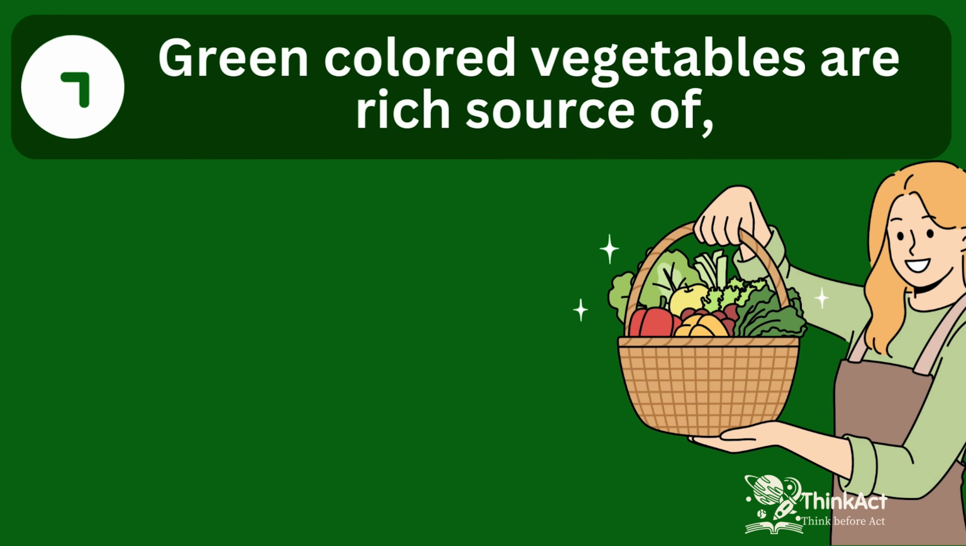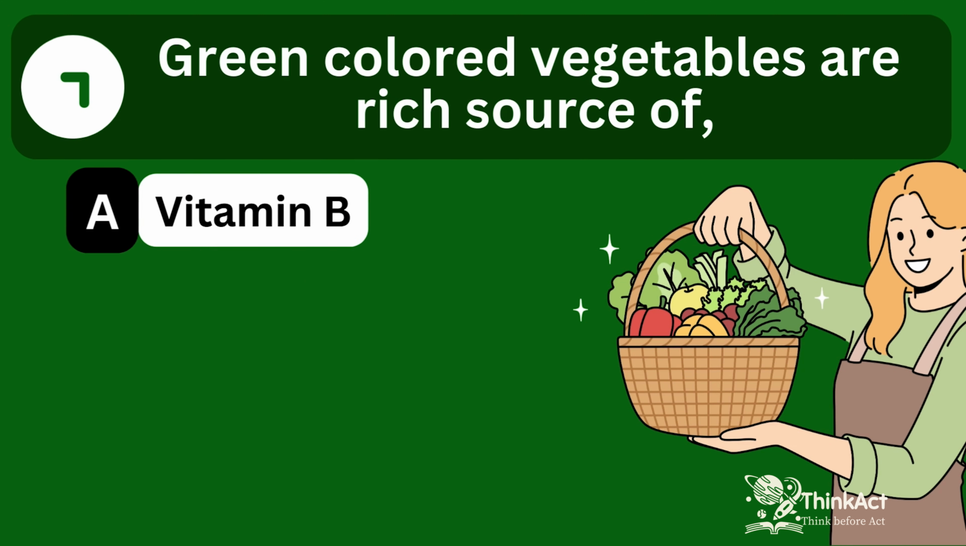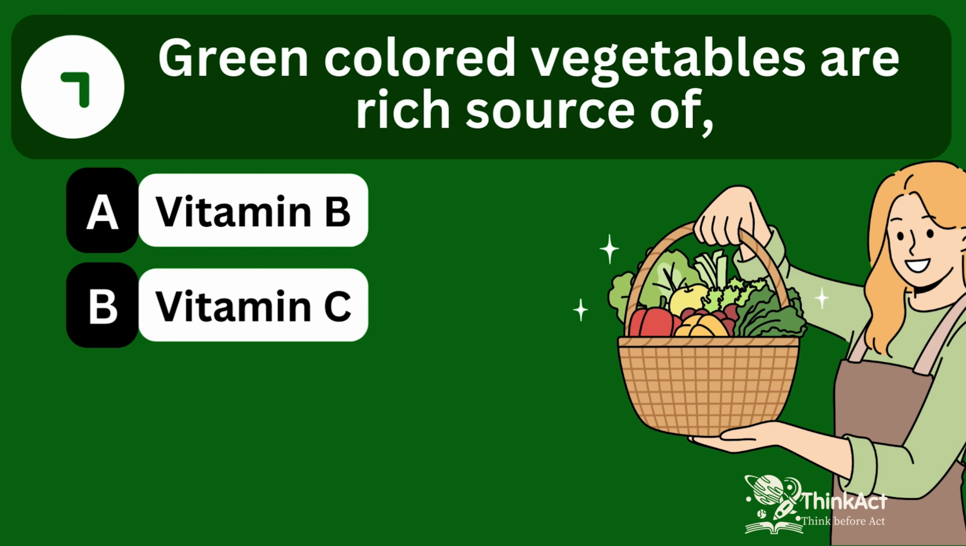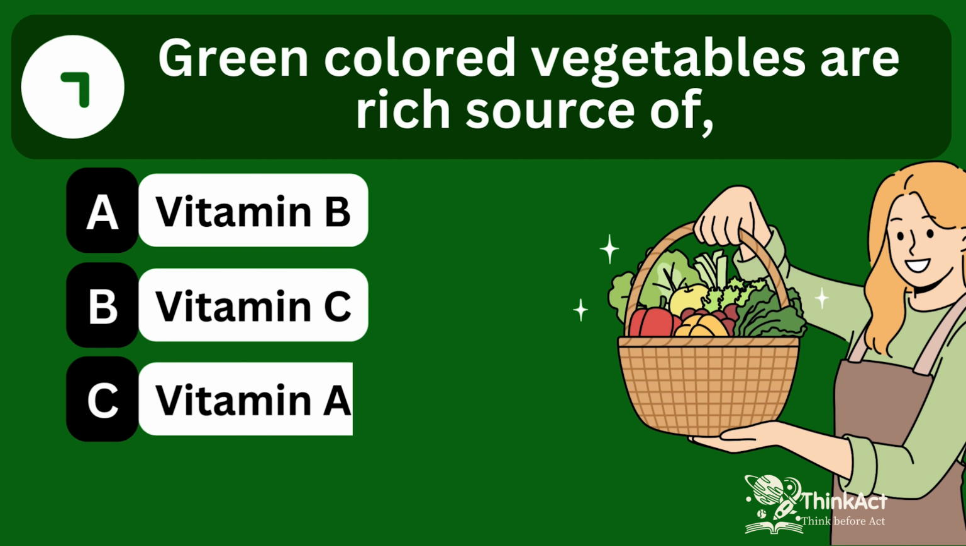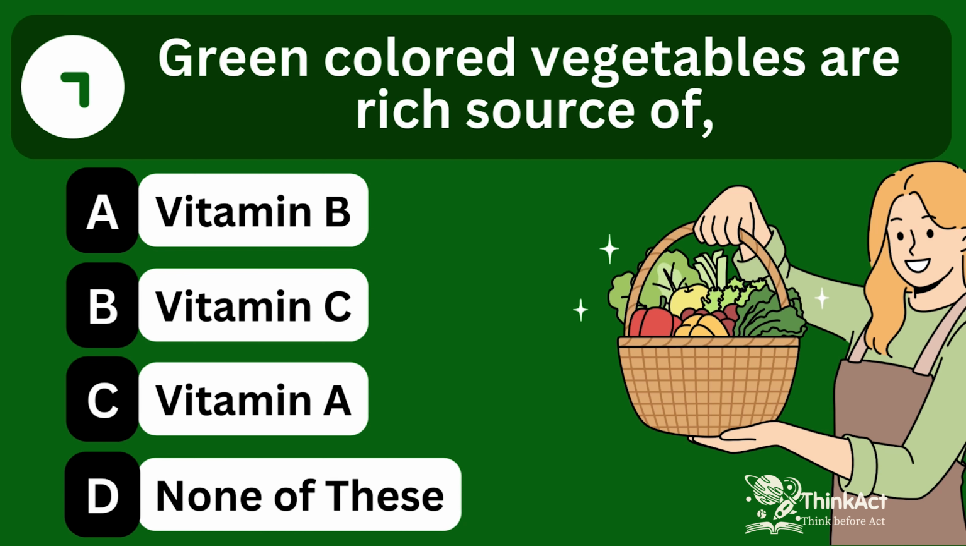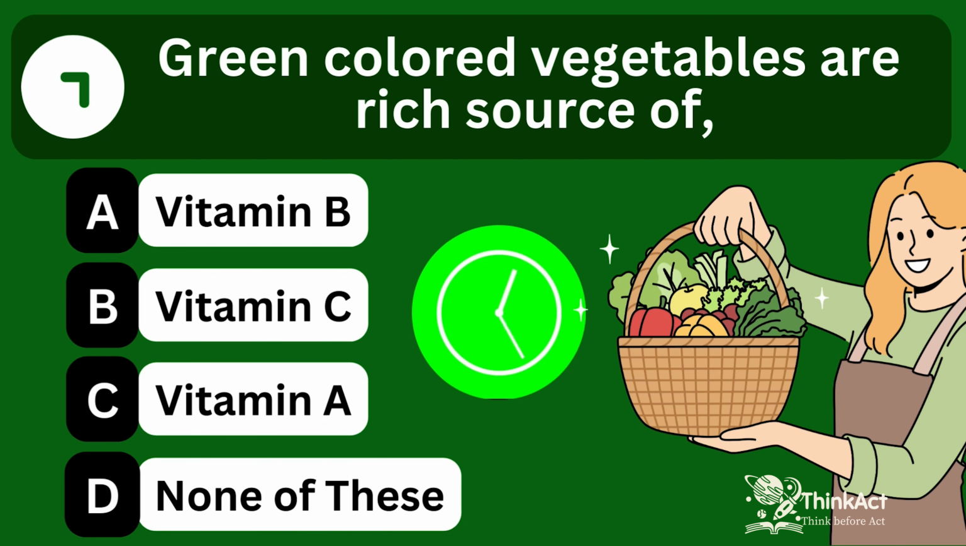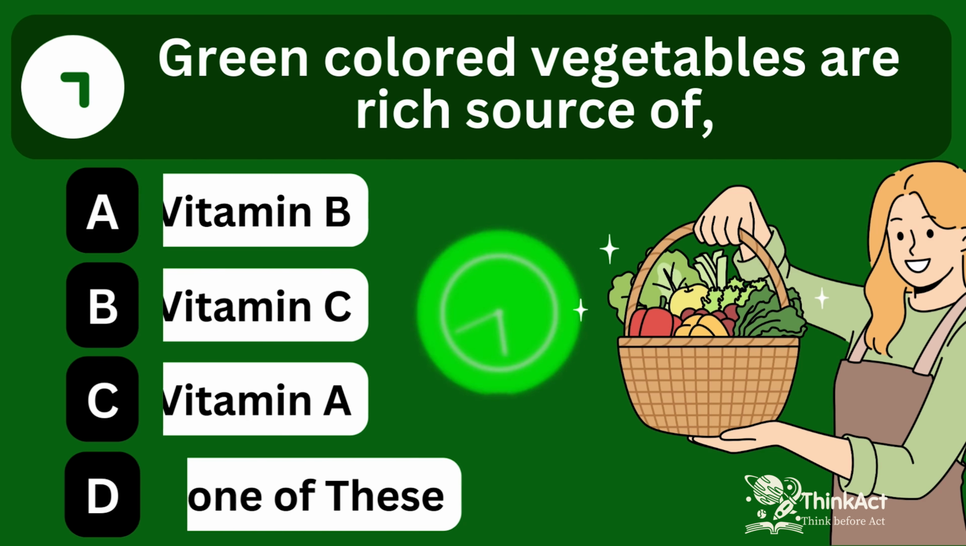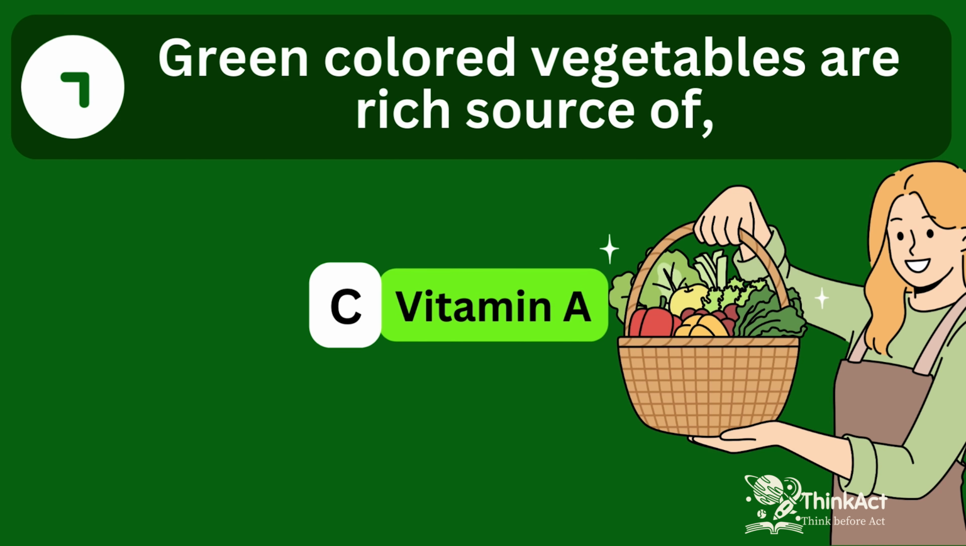Green-colored vegetables are a rich source of Option A, vitamin B. Option B, vitamin C. Option C, vitamin A. Option D, none of these. The answer is option C, vitamin A.